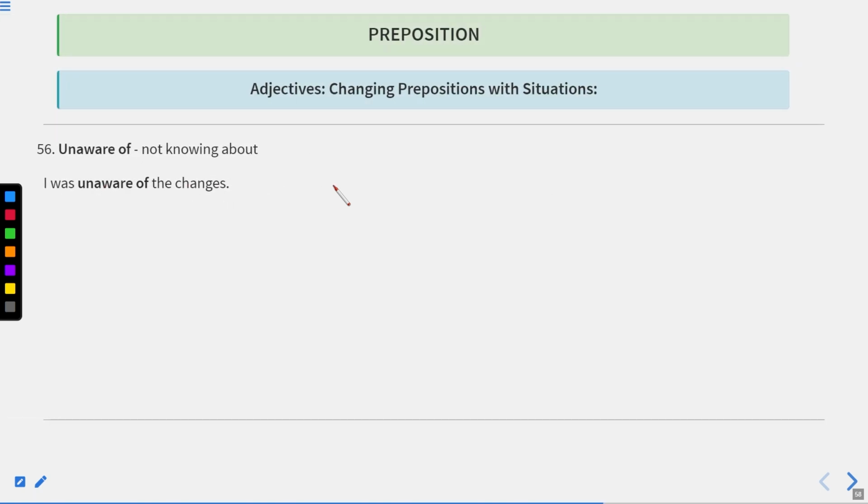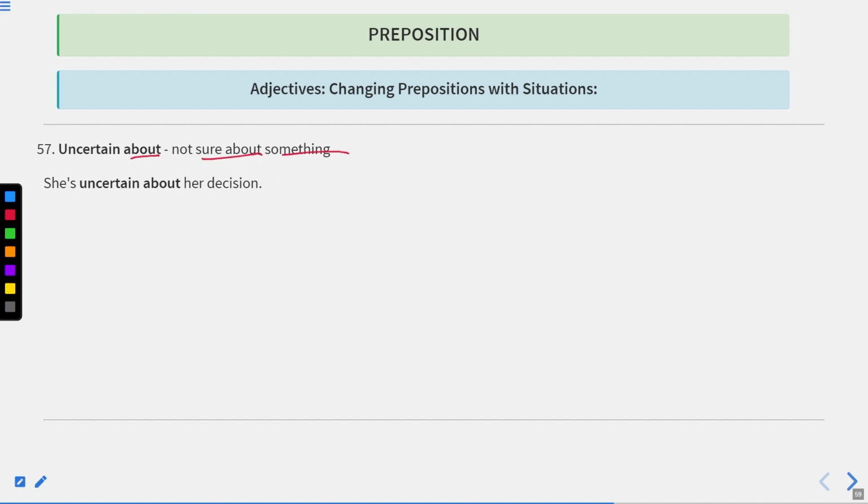Unaware of, not knowing about. I was unaware of the changes. It means I did not have knowledge of the changes or of the environmental changes. Okay, now let us move to the next one.